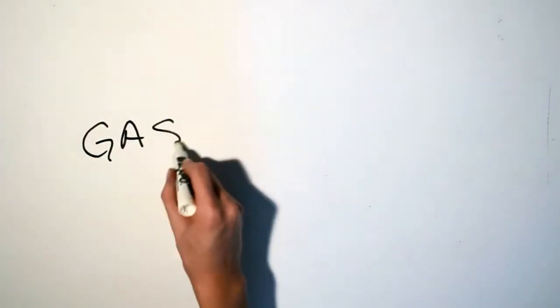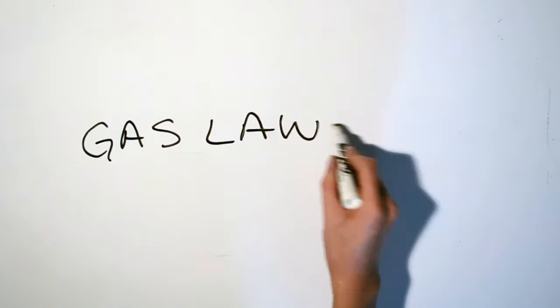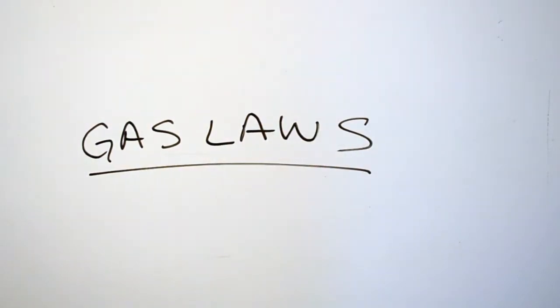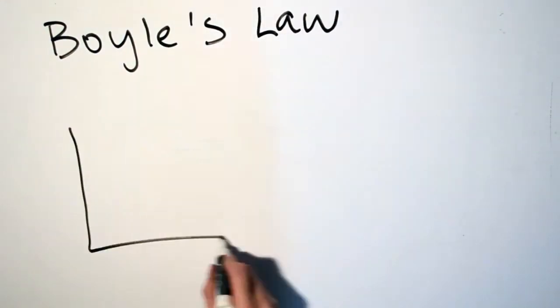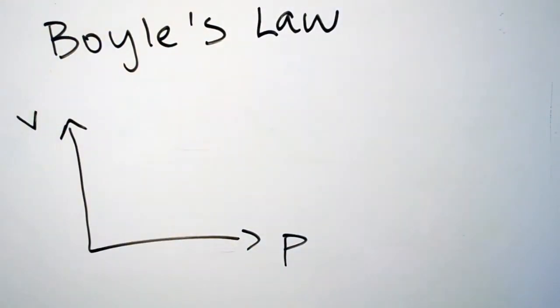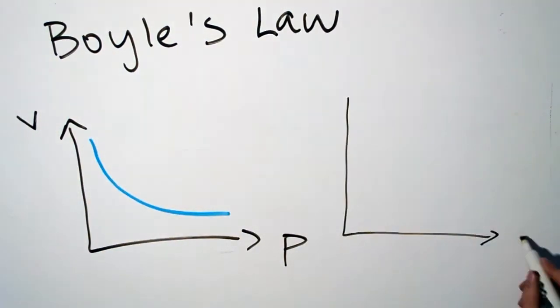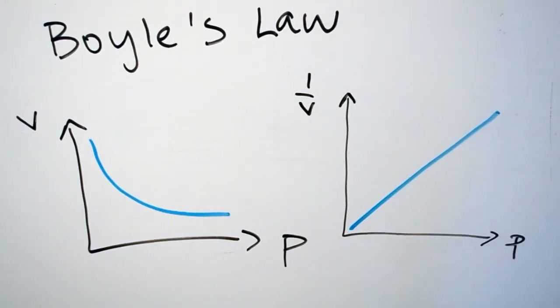Experimentation in the 17th and 18th centuries led to the understanding of gas behavior and to the formulation of important gas laws. Let's start off with Boyle's Law. When the pressure of the gas is plotted against volume, we observe a nonlinear function. When the pressure of gas is plotted as a function of 1 over V, a straight line is observed. This type of plot demonstrates that the volume and pressure of a gas are inversely proportional. They change in opposite directions.